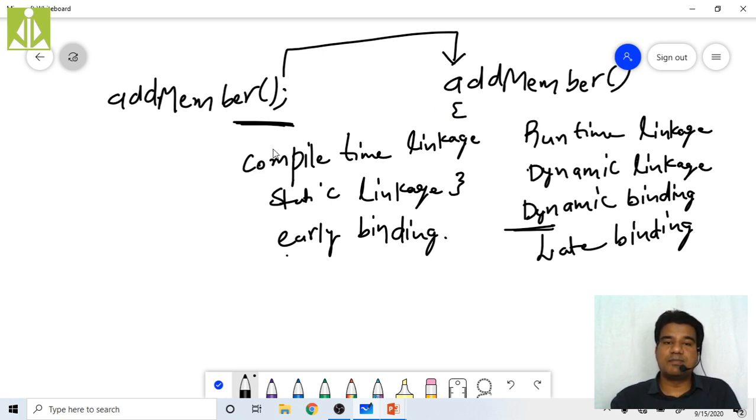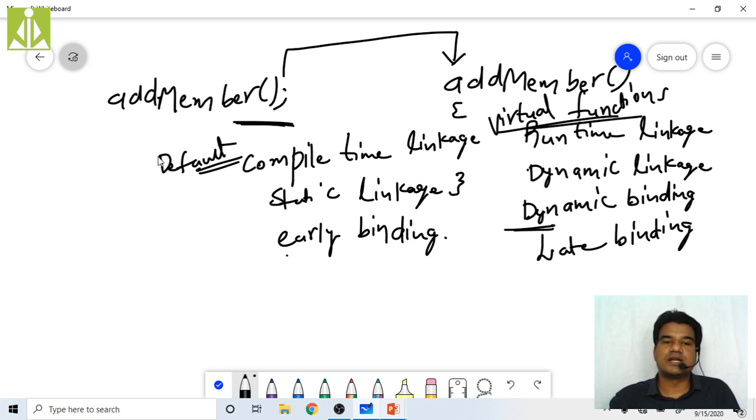In order to do static binding or compile time linkage, no need to do anything. It is by default. By default, you will get the compile time binding, compile time linkage. But in order to get runtime polymorphism, that is runtime linkage, dynamic binding, late binding, we have to make use of what? Virtual functions. This understanding is important. So static binding is by default, dynamic binding is with the help of virtual functions. Early binding is by default, late binding is with the help of virtual functions. So in this way you can remember.